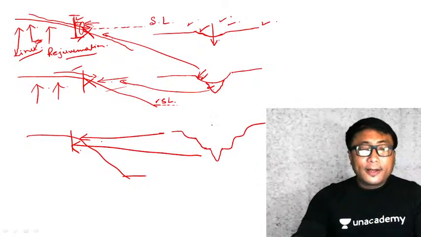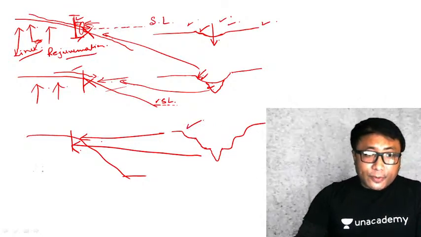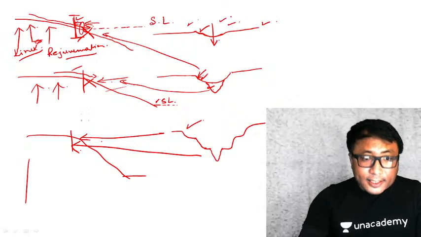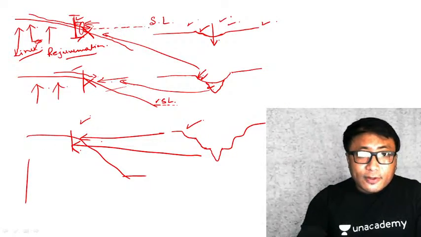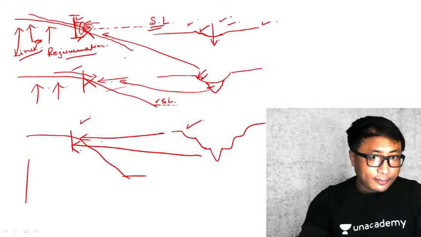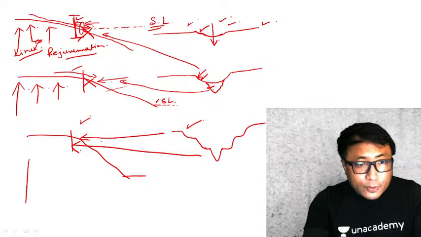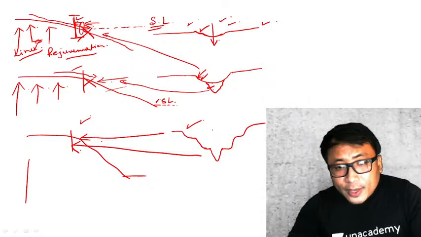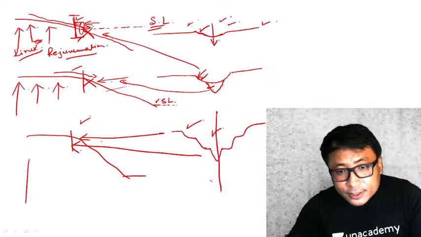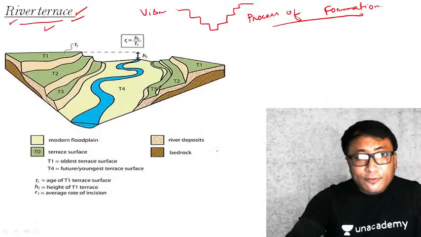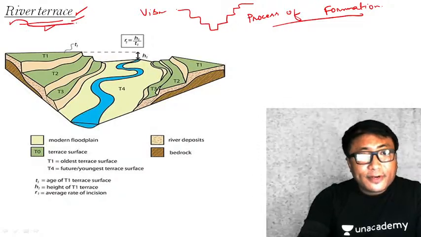You see here, in such a situation, when a river is rejuvenated because of the fall in the sea level, and the fall in the sea level can be because of upliftment of the coastal region, such a valley will be developed. The river is running like this. Such kind of river valley is known as river terrace.